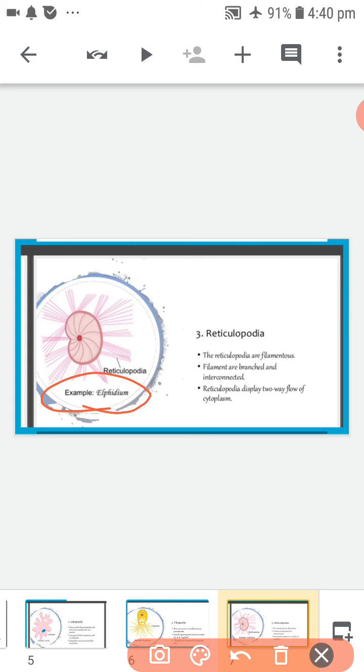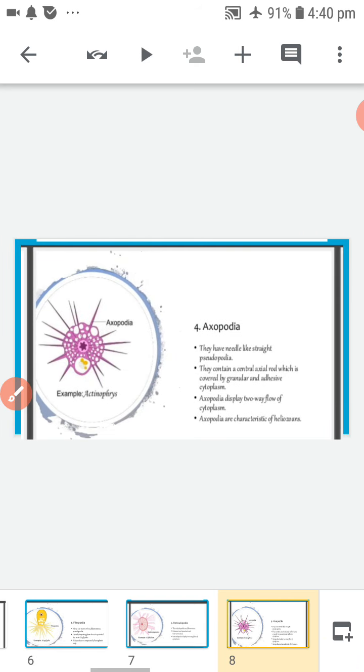Next one, exopodia or actinopodia. These are fine needle-like pseudopodia radiating from the surface of the body.